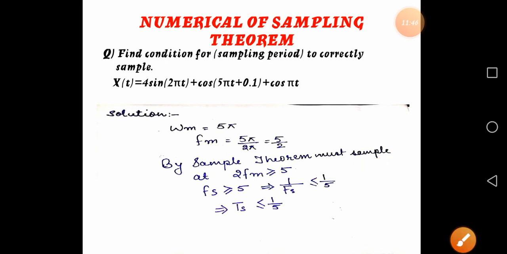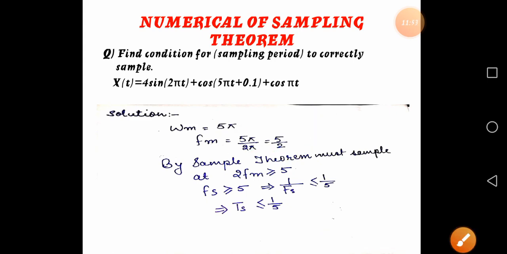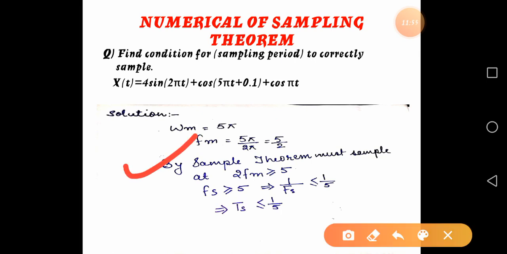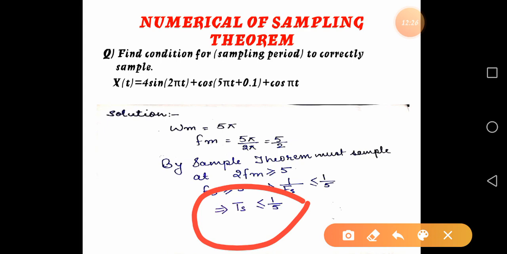Here omega m equals 5 pi divided by 2 pi, that is 5 by 2. By the sampling theorem, we must sample at 2 fm, so fs must be greater than or equal to 5. Therefore 1 by fs is less than or equal to 1 by 5, and the sampling period Ts is less than or equal to 1 by 5.